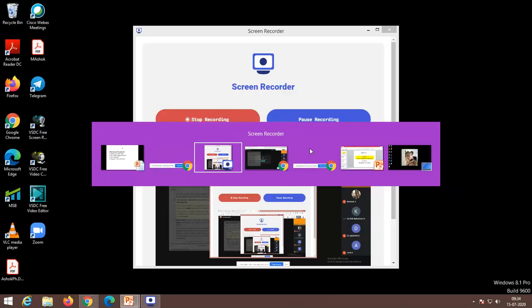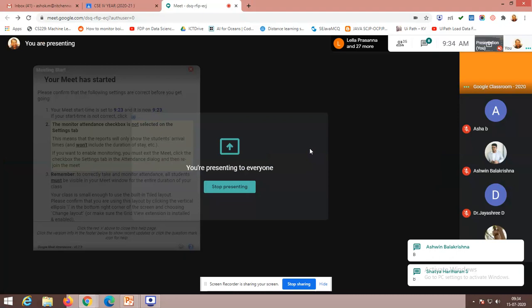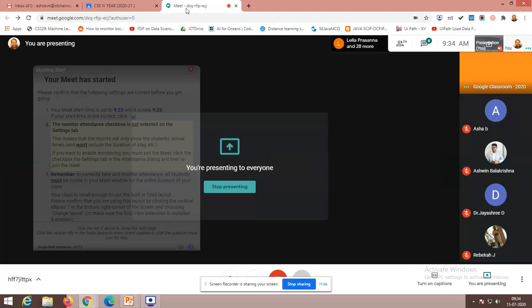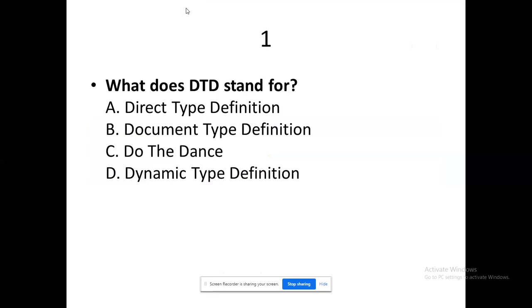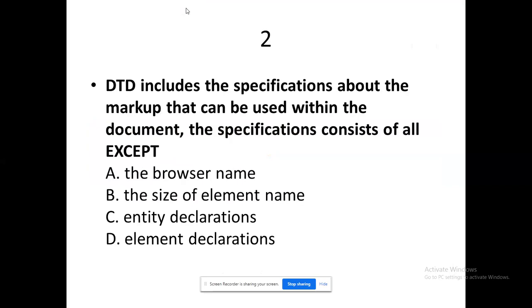Let me see the chat. I'm getting options as B. So that could be the answer. What does DTD stand for? Document type definition. Yes, I think this is the one which talks about the basics of DTD. Have you understood it? It could be an indirect question for you to assess whether you have learned it correctly.